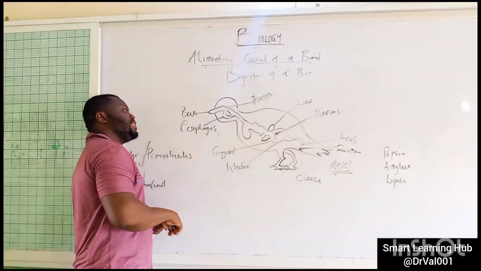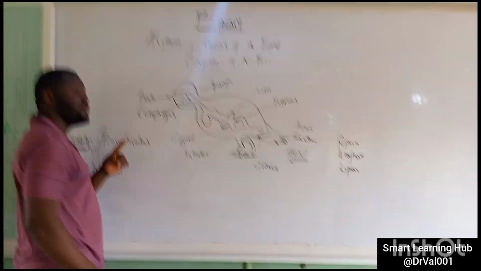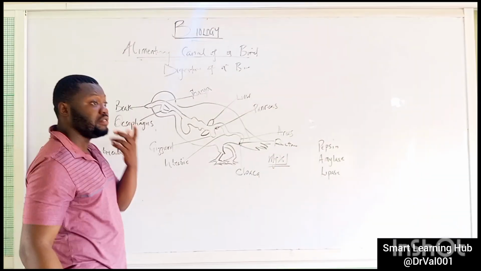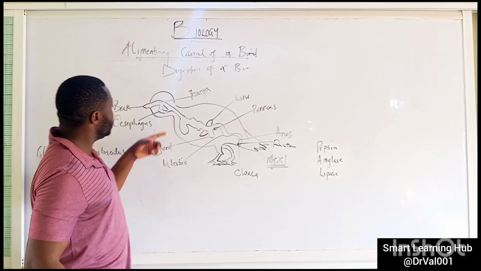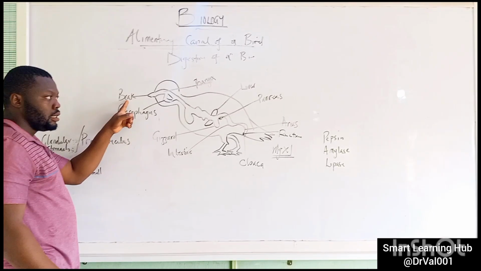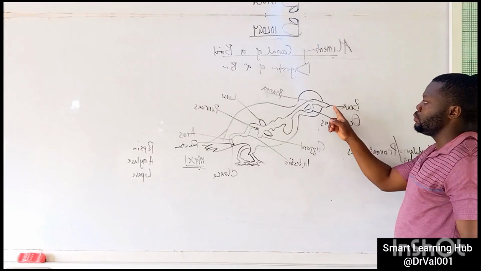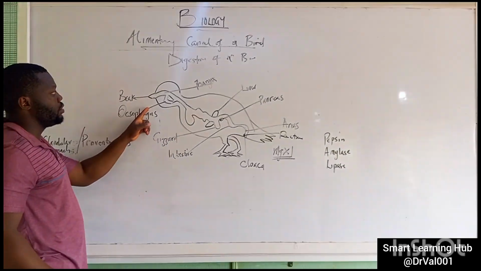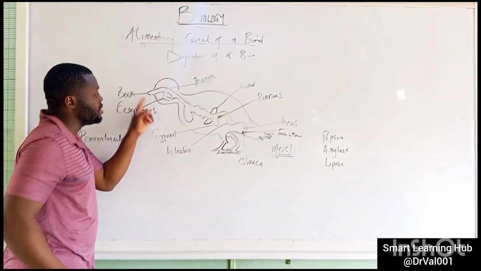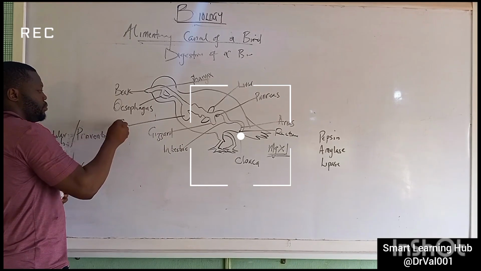The bird has a very unique feature. Birds do not have teeth. But once they pick food with their beak, be it grains or fruits, it moves through the pharynx and esophagus to the crop. This is called the crop.